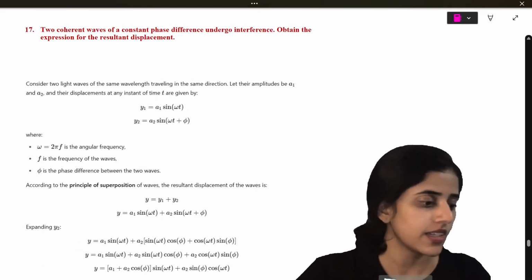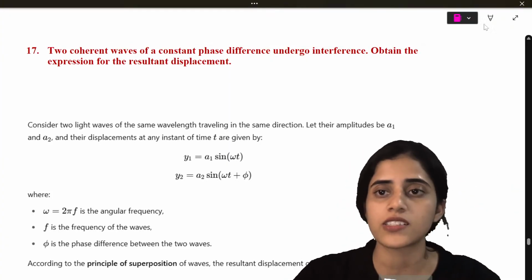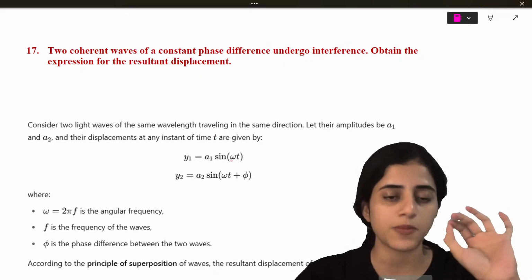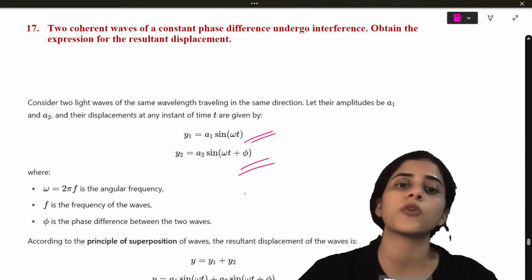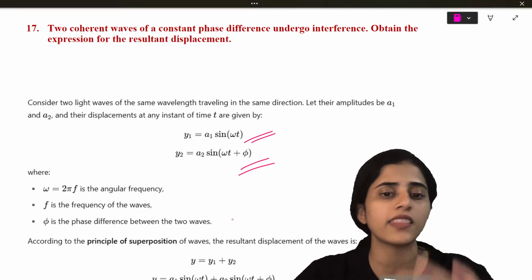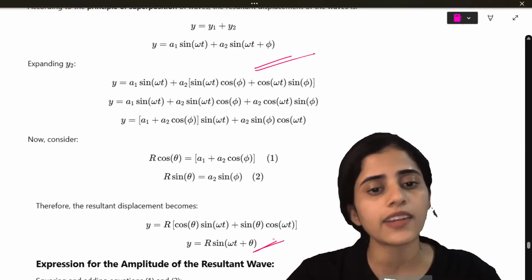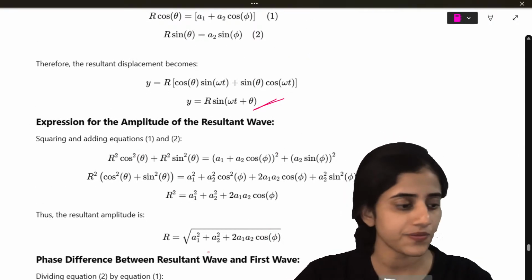Next important question. Two coherent waves at a constant phase undergo interference. Obtain the expression for the resultant displacement. So y1 is a1 sin omega t, y2 is a2 sin (omega t plus phi). And then what you do, you add them. You add y1 plus y2 and then you will get y is this, and then you find out the amplitude and resultant.